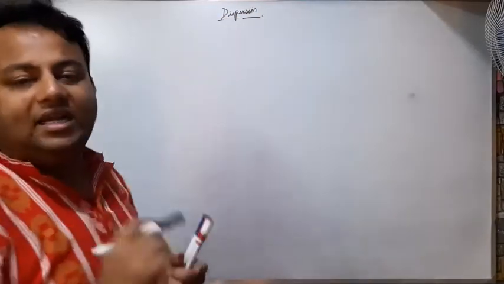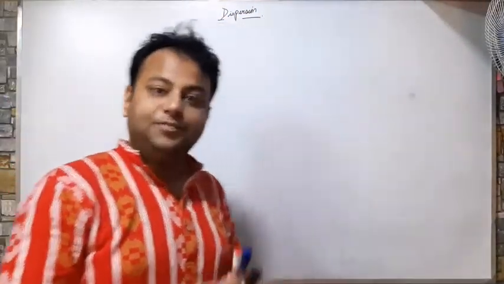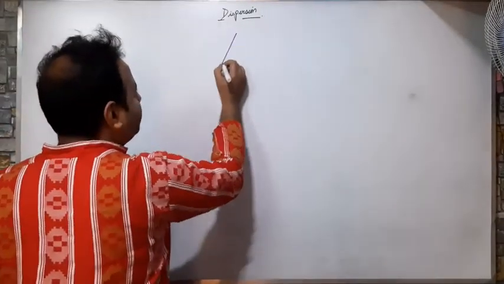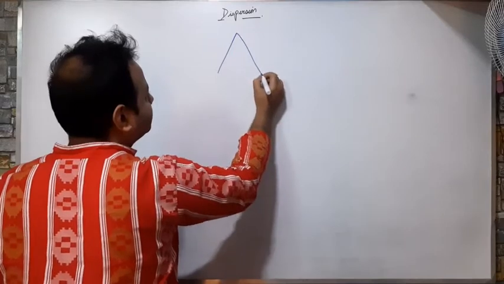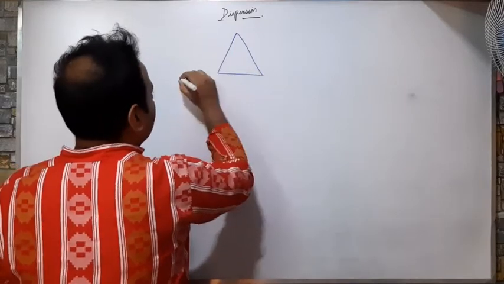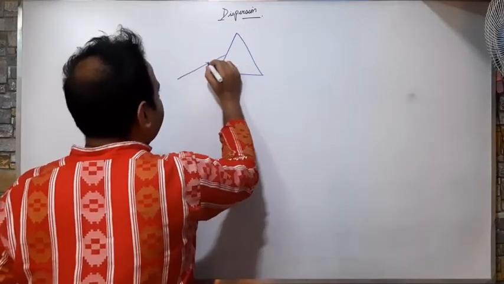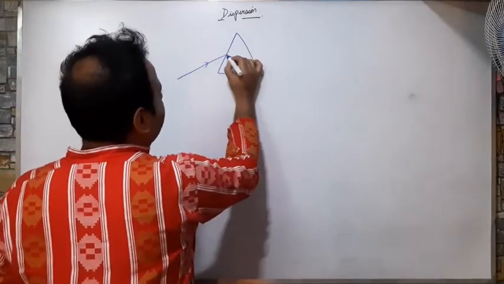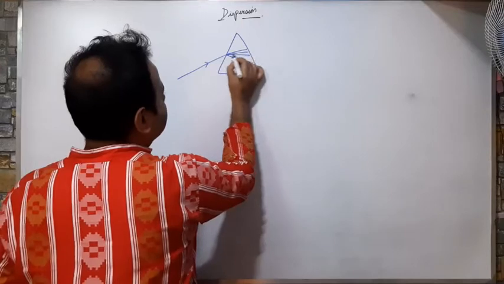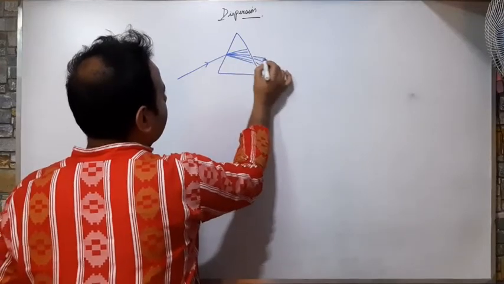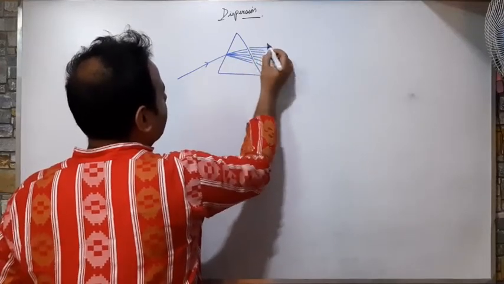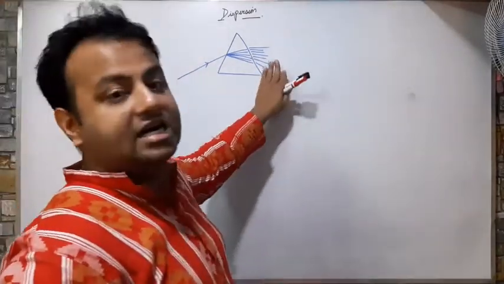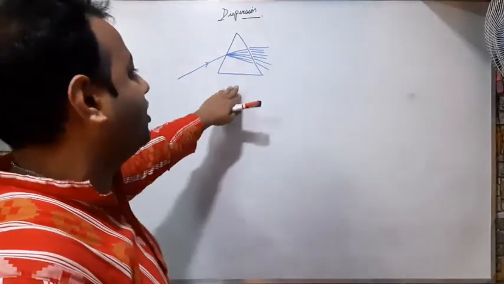Now, what is this dispersion? Dispersion means whenever light travels through a prism, it breaks down into 7 constituent colors while passing through the prism.